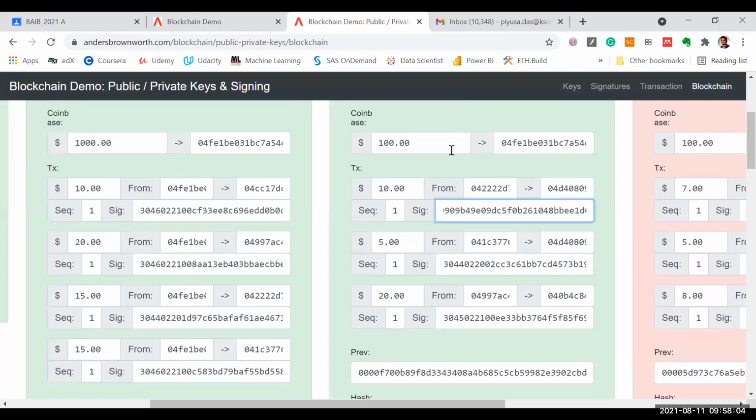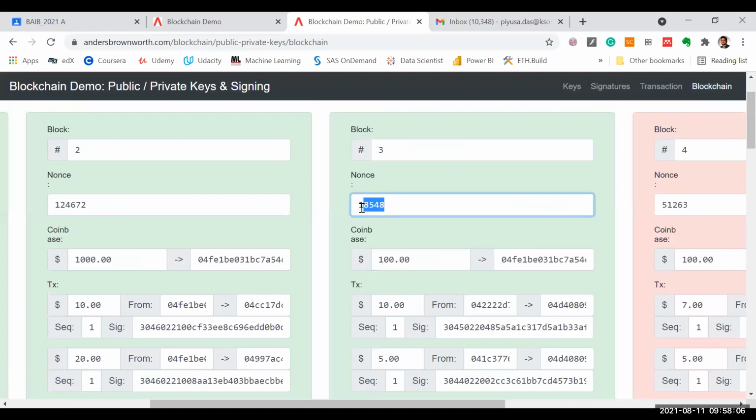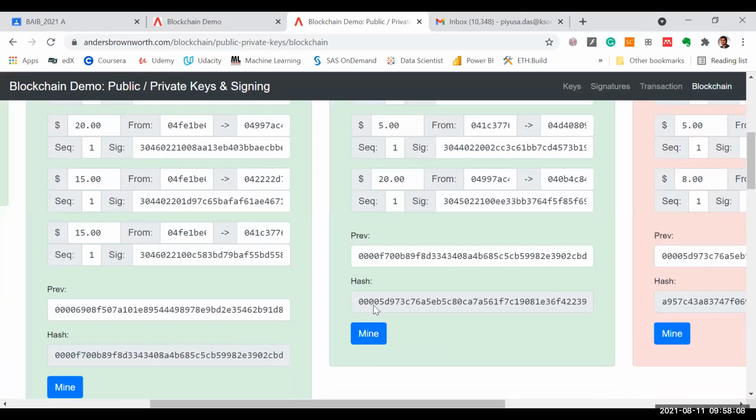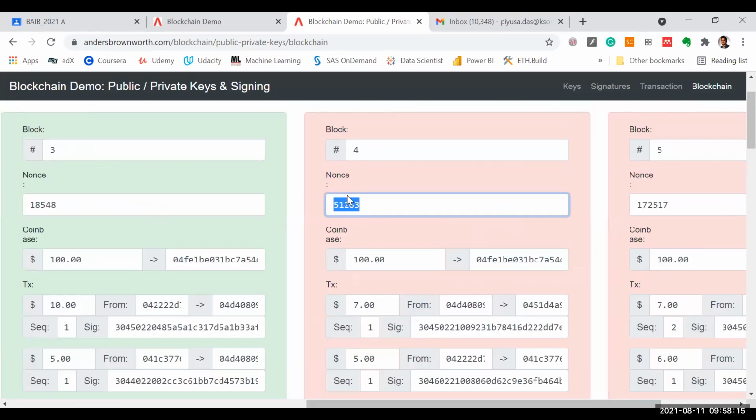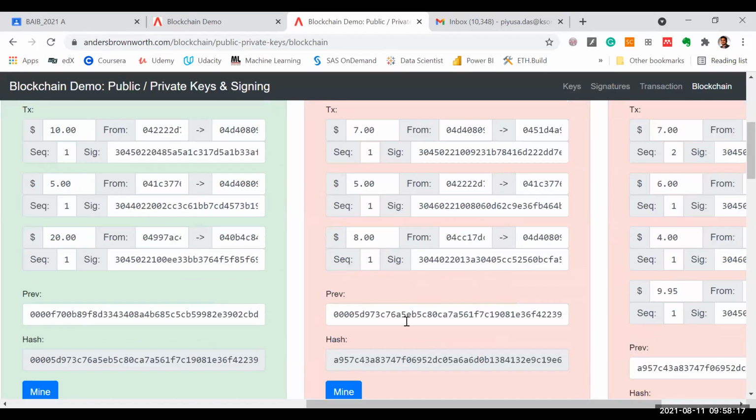How will the block get encrypted? We have to find a random number which will create a hash with 4 zeros. The same situation here. Now I do not know what this random number is. Right now the hash starts with A957, which is why it is not validated. I have to change this to 4 zeros. How will it be changed?